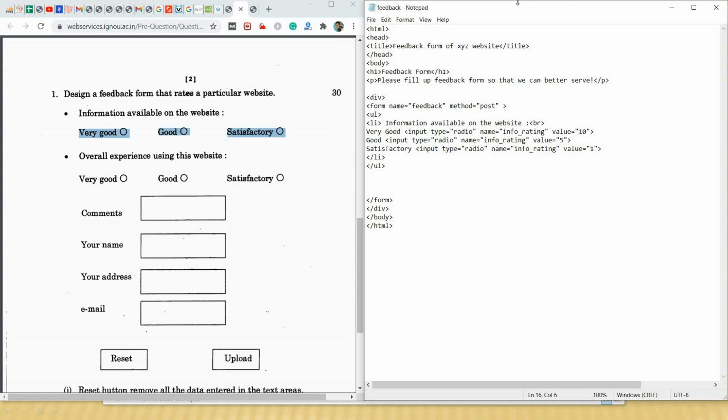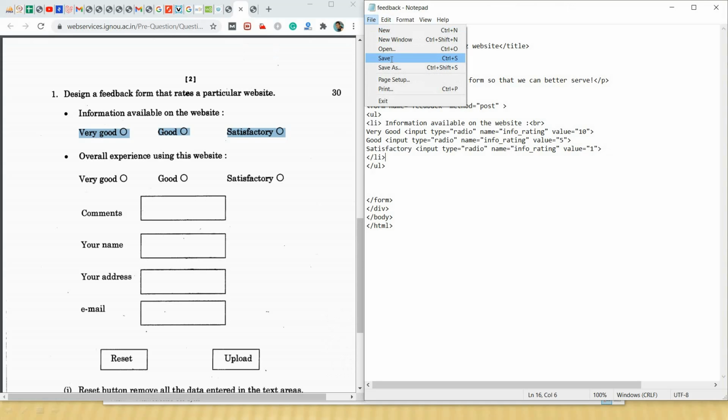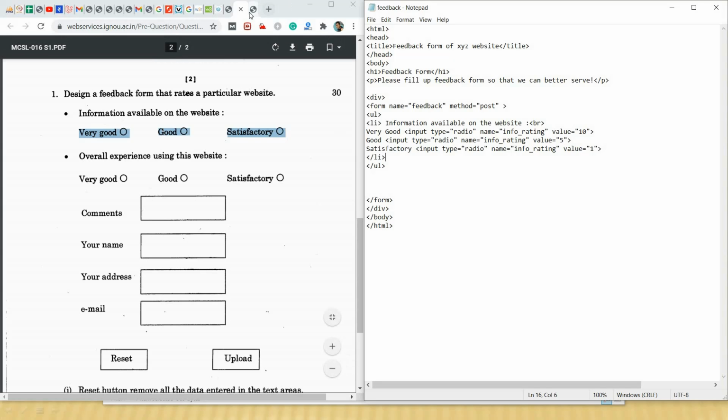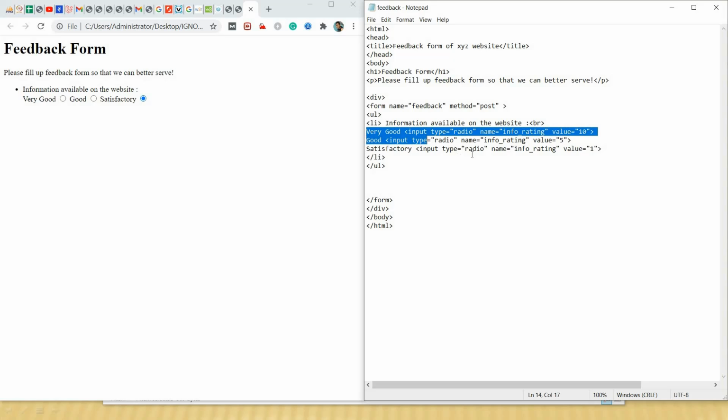Let's see, I am saving by pressing Ctrl S or go to file and save. Now we have opened this document. I am refreshing it. So you can see our first element has come. Now I will tell you why I have kept the name the same for all input tags, for all radio boxes.